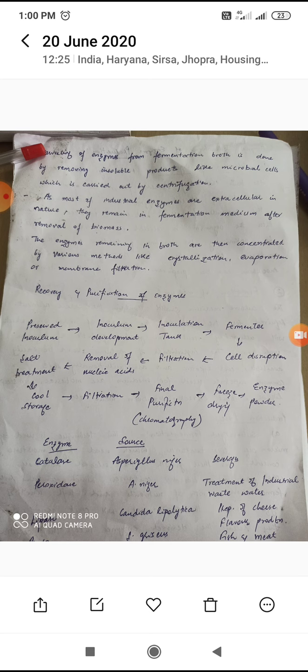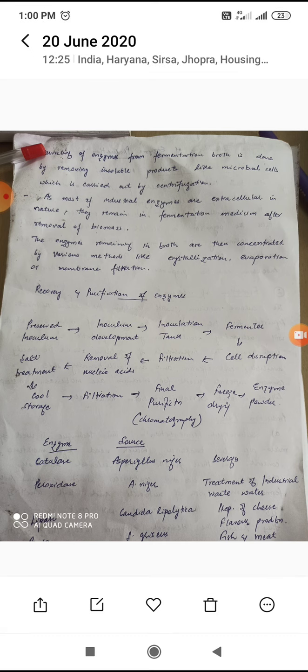by adding polycations such as polyamines, streptomycin, polyethylenimine, by precipitating salts with ammonium sulfate, by liquid extraction using PEG, and by chromatographic techniques like ion exchange, size exclusion, etc. It is shown in the diagram how we can recover and purify enzymes, and after freeze drying we obtain enzyme powder. There are examples of various industrially produced enzymes, their sources and applications.